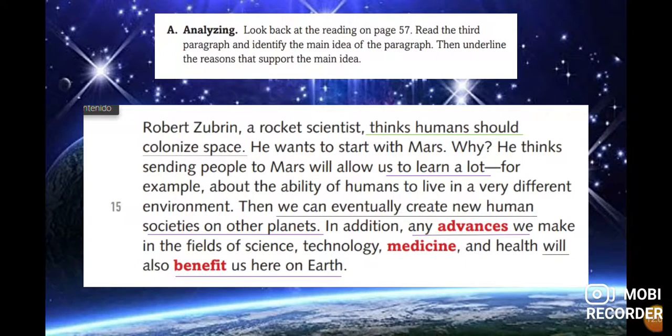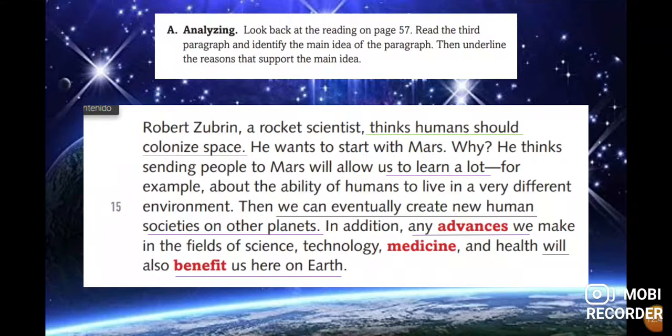Then, what are the supporting ideas? We learn a lot. If we travel or colonize space, we can eventually create new human societies on other planets. We have some advances in some fields. Also we obtain some benefits for the Earth. All of these are the supporting ideas: we learn a lot, we create new human societies, we make different advances, and also we have some benefits. These are the supporting ideas in this paragraph.